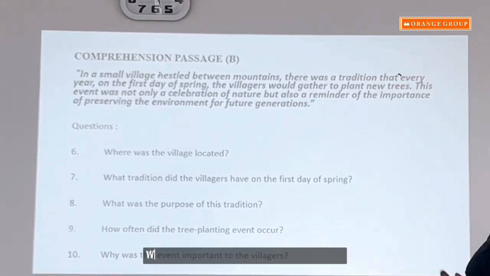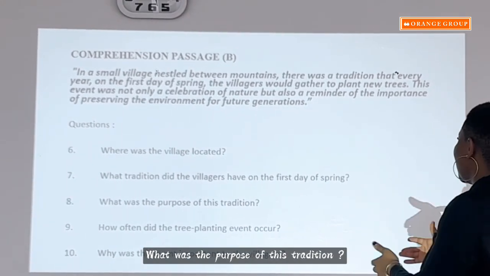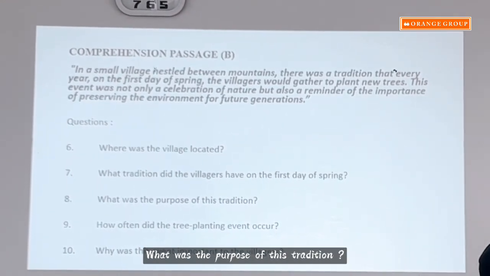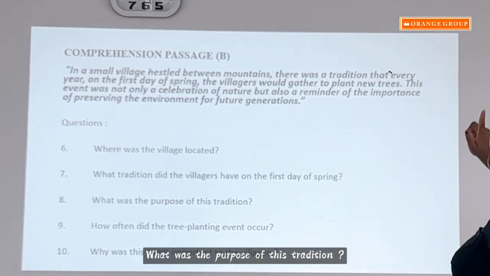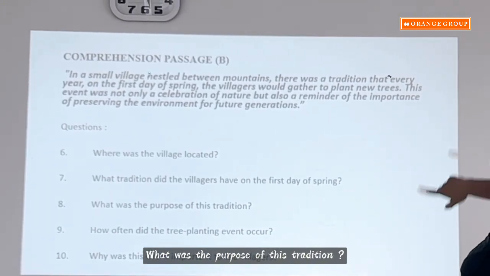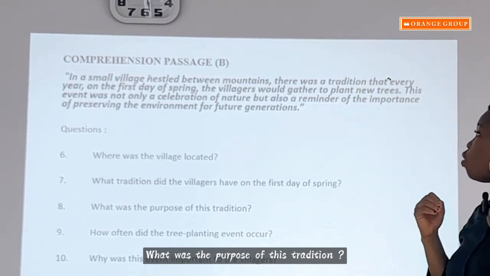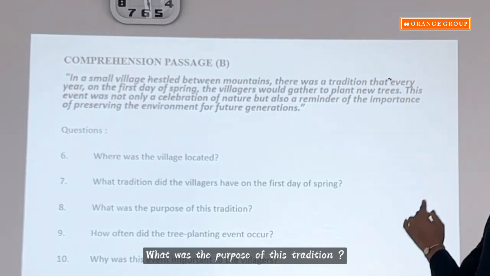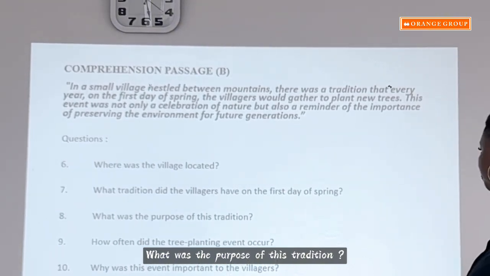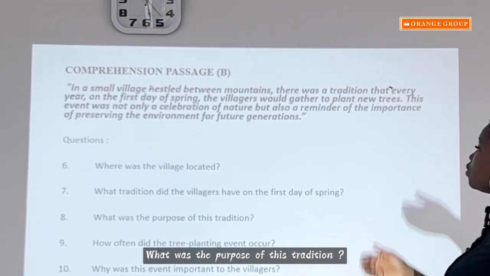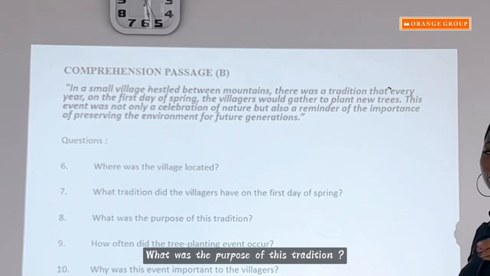The next question says, what was the purpose of this tradition? So remember, look for purpose or importance, something similar. So we see importance. So yeah, this event was not only a celebration of nature, but also a reminder of the importance of preserving the environment for future generations.